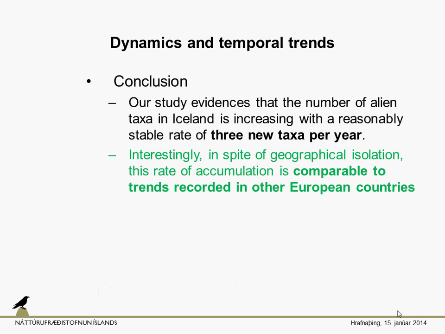But the other thing that should worry us a bit is that when we compare this immigration rate in Iceland with the immigration rate for other countries in continental Europe, we see that it is comparable. For example, for the Czech Republic, it's 4. For Poland, it's 5. For Germany, it's also 4 point something. And in Iceland, which is, or should be, relatively isolated, we have 3. So this is quite a big number for Iceland, at least in my opinion.